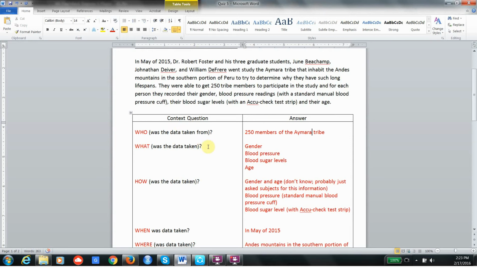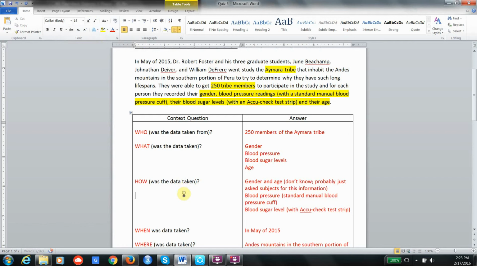Okay, what was the data taken? Okay, well, they took data on 4 things. They took data on gender, blood pressure, blood sugar levels, and age. Okay. So we've already taken care of all this.